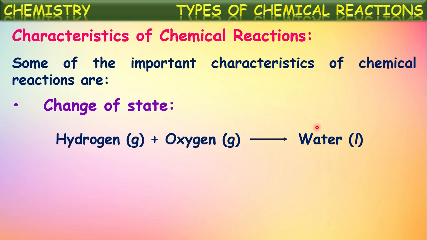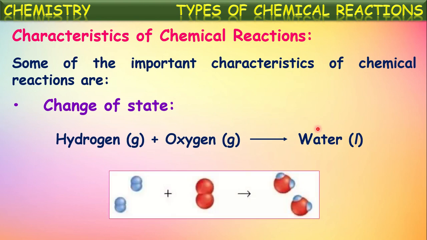Initially, the reactants may be in one physical state. They may form products with different physical states. In this way, two gases combine to form a liquid. What is happening in this change? The physical state of the substances is being changed. Of course, it may not happen in all cases. In chemical reactions, physical states of the components may also change.